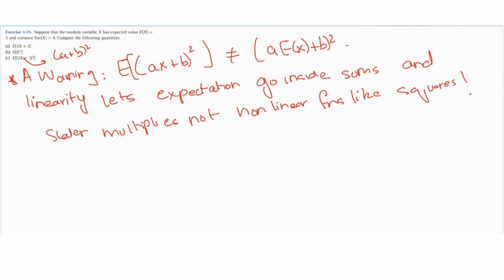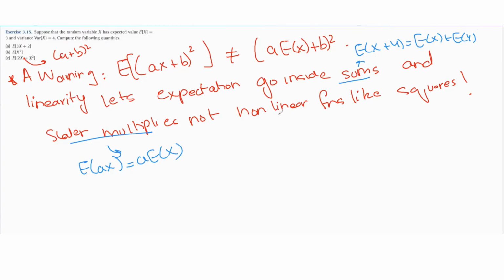This is important. Linearity means it can go inside sums, which means the expected value of x plus y is just the expected value of x plus the expected value of y. Expectation of a sum is the sum of expectations. Constant multiples can come out, scalar or constant multiples. This is possible. But expectation cannot go inside non-linear functions like squares.